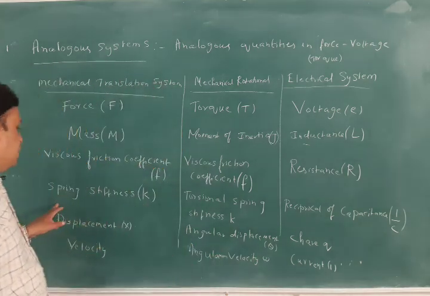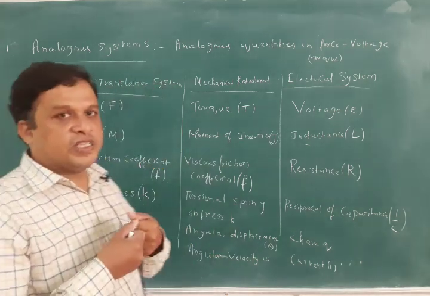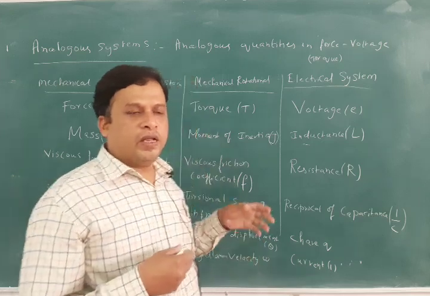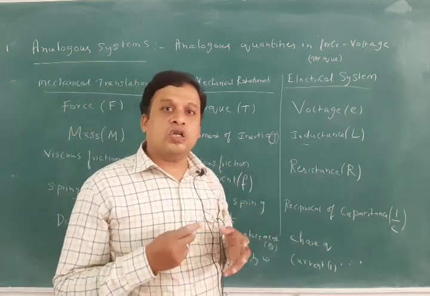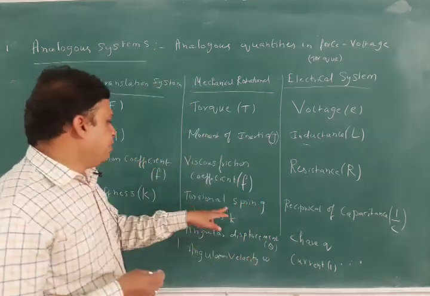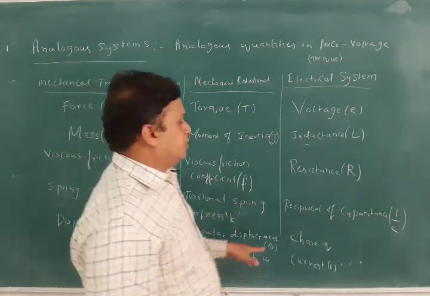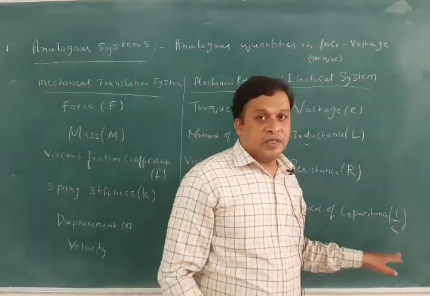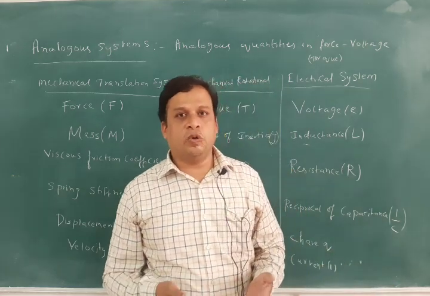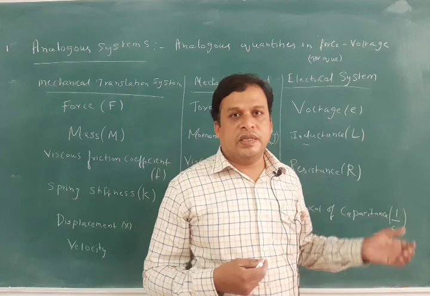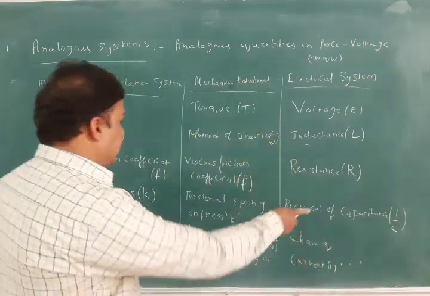If you go for the spring stiffness K in the linear system, here in the rotational, it will be like torsional spring constant. Torsional spring stiffness is also K here. Okay, next, the reciprocal of capacitance. So, spring stiffness is compared to the reciprocal of capacitance in the electrical systems. That is 1 by C there.